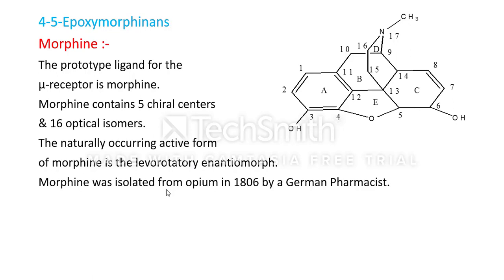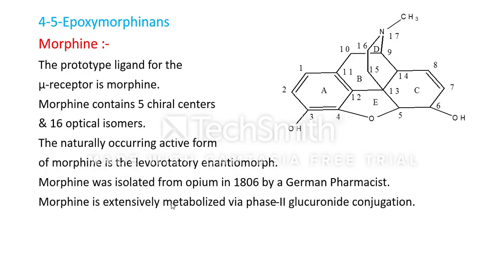Morphine was isolated from opium in 1806 by a German pharmacist. Morphine is extensively metabolized via a phase 2 glucuronide conjugation reaction. It is used to relieve moderate to severe pain.